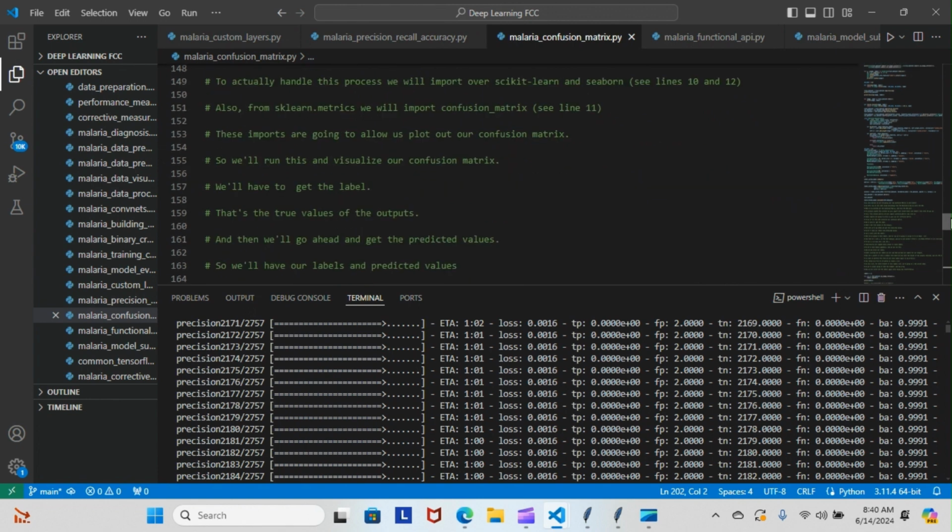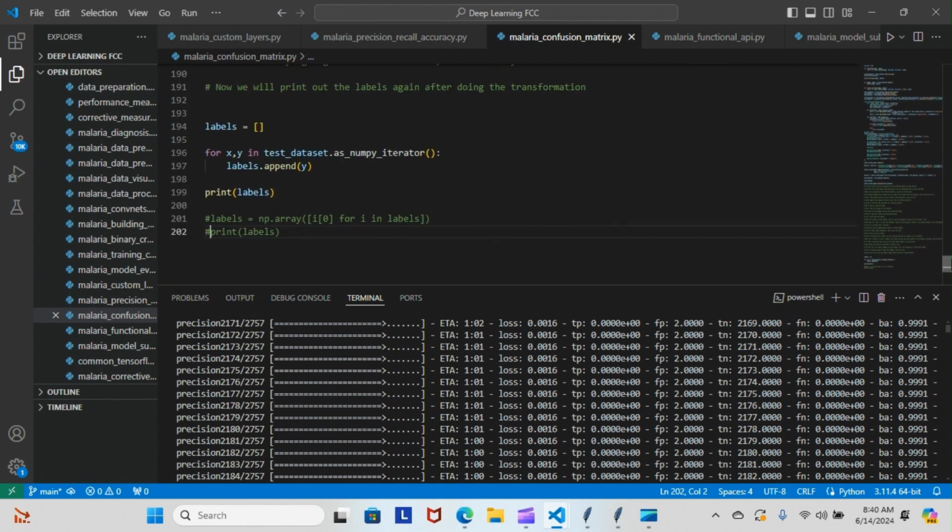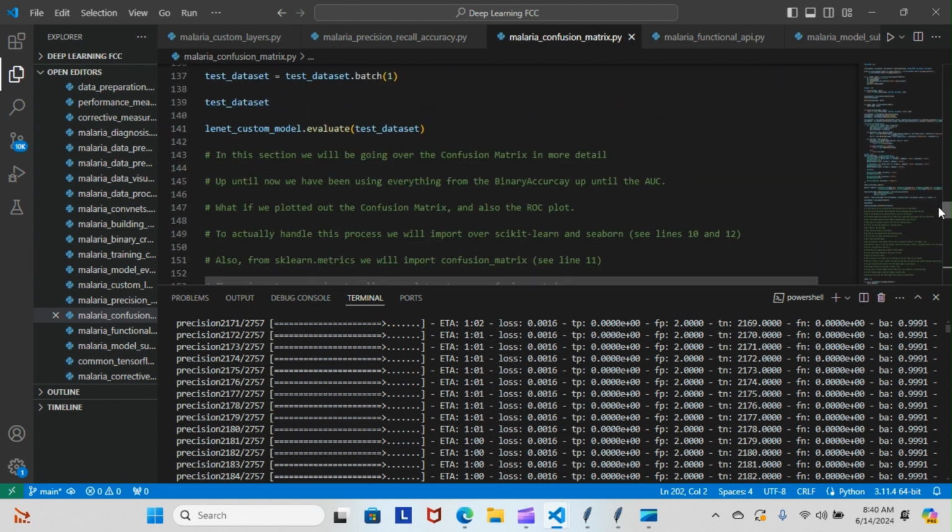We did do some note taking, and we did start some modeling on this actual module that we're going to run tomorrow. So let's do some light reading on that really quickly and show you where we are. In this section, we will be going over the confusion matrix in more detail. Up until now, we have been using everything from the binary accuracy up until the area under the curve. Now, what if we plotted out the confusion matrix and also the ROC plot?